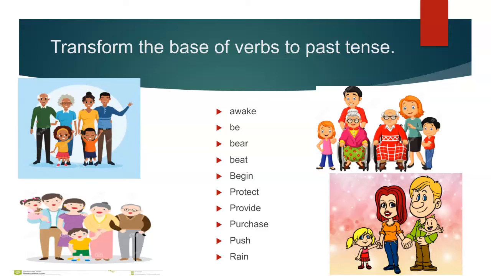Okay, I have another activity here. In this activity, I have some images with different types of family: extended, nuclear, single, and parental.